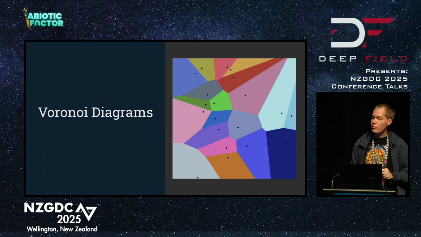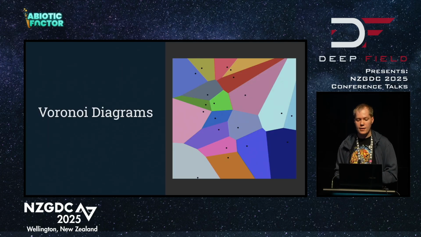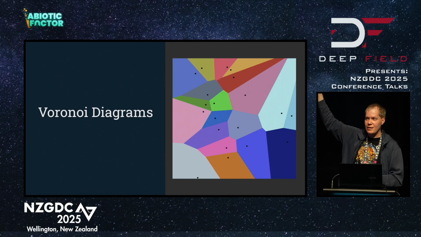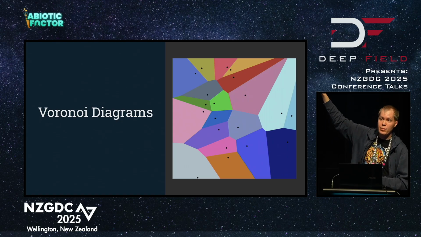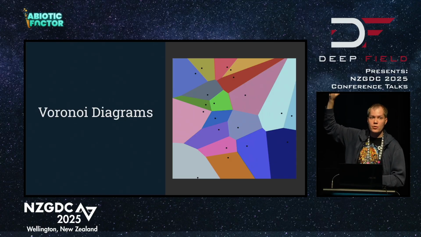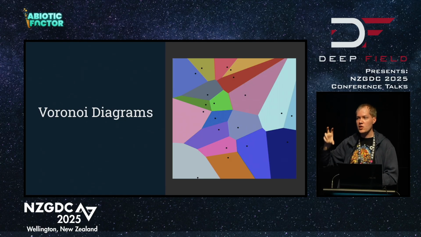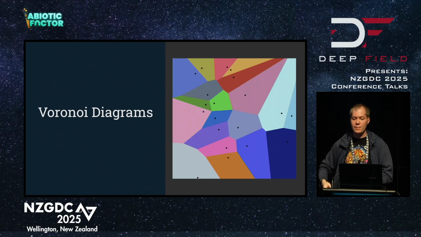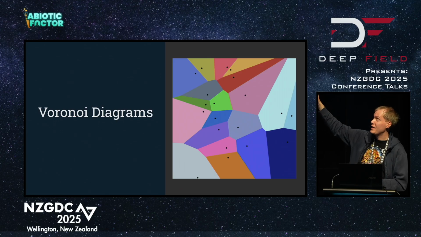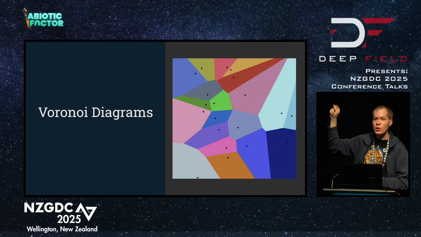Very quickly, the way that we store our own atlas is with Voronoi diagrams. So you can see up there some very pretty colored polygons on screen. That's actually not the Voronoi data. The Voronoi data are those black dots, the sites. You can basically generate all of this data from just those points in space. So it's a very small, sparse data set, ideal for something like an atlas. The way that it works is when you sample the Voronoi diagram, sorry, I'm awful at pronouncing it, when you sample in the world, you will only be told which black dot you are currently closest to.